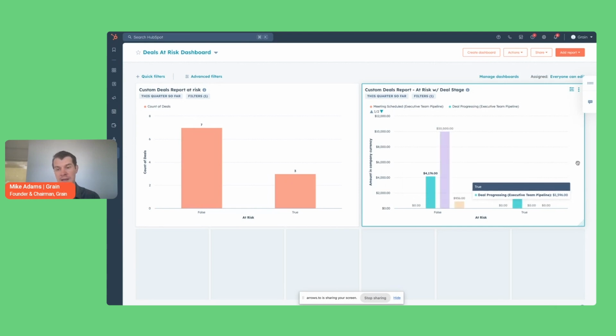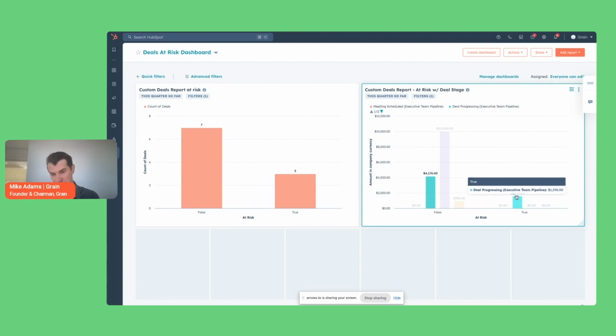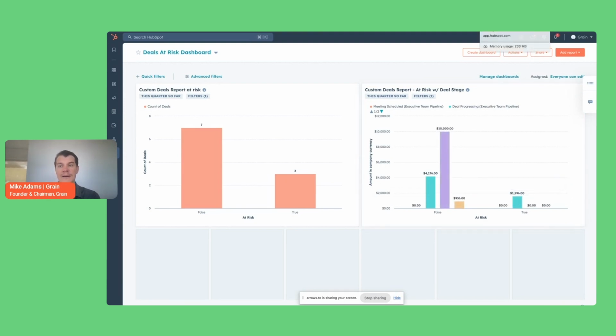So in this case, I actually was reading that wrong. So at risk is false. So this pipeline is healthy, and this is the place where I actually really want to dive in, on this one individual deal.